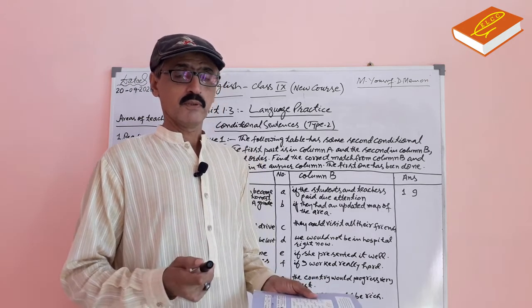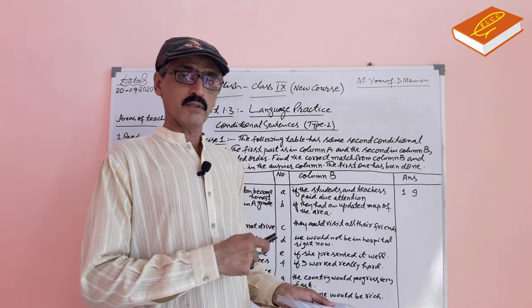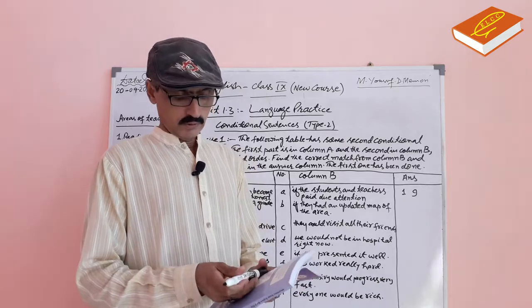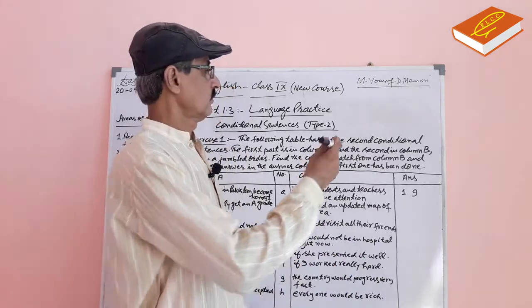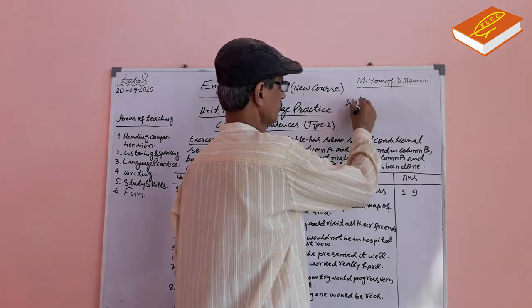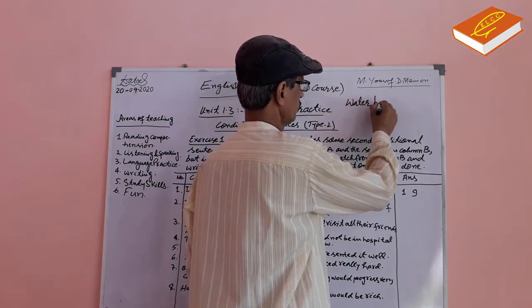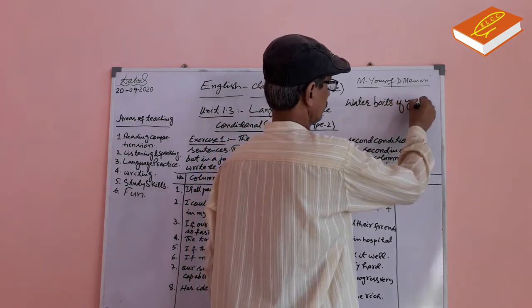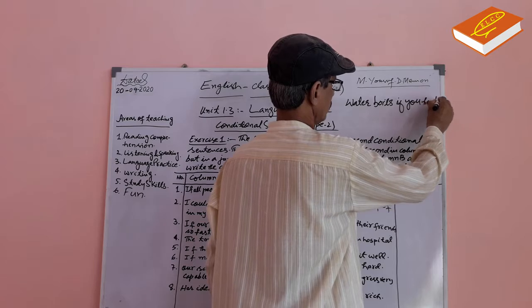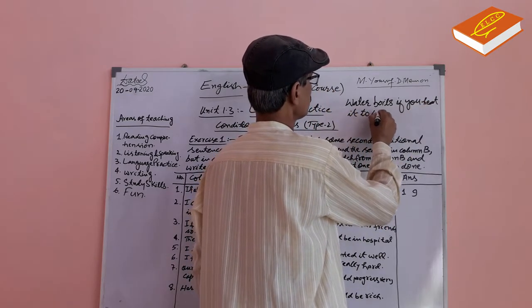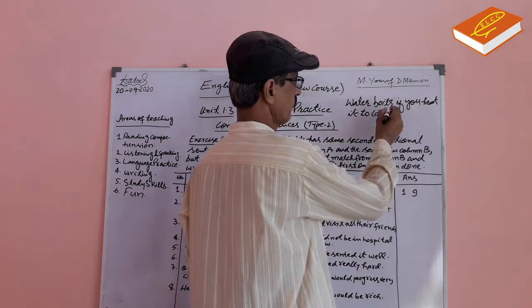Both verbs, in the condition and in the result, are in present. Water boils if you heat it to 100 degrees.